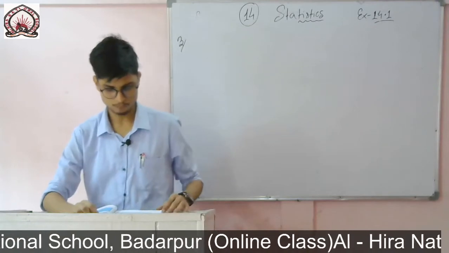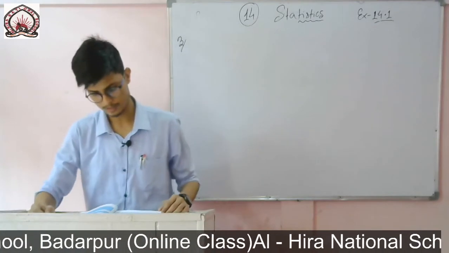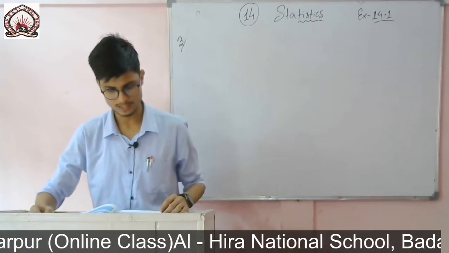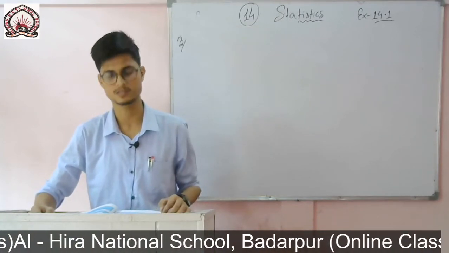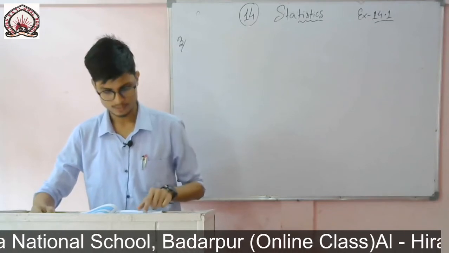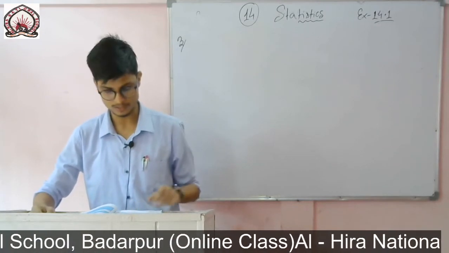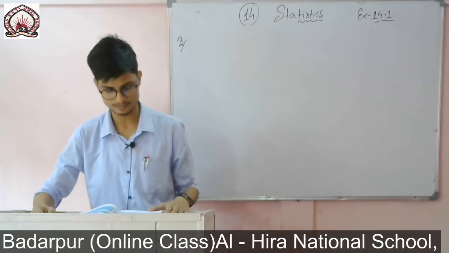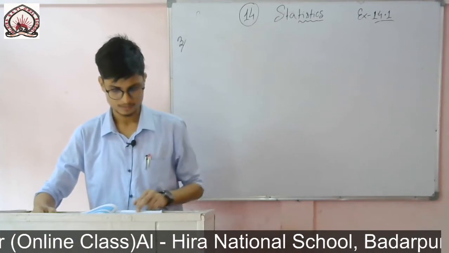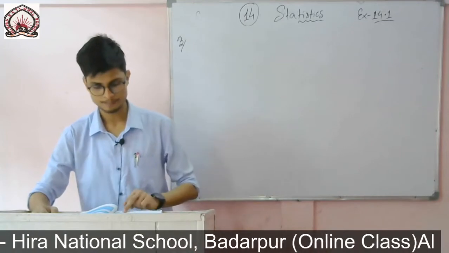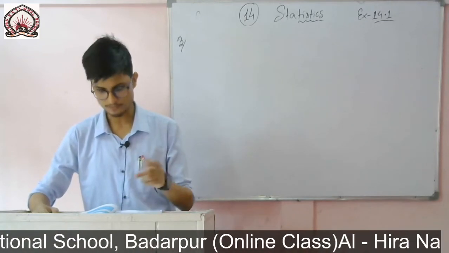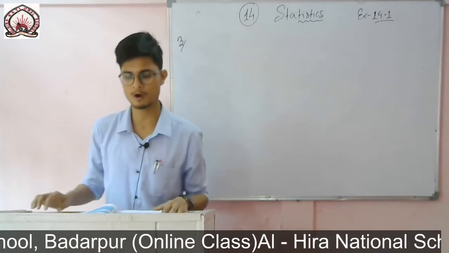The question is: the following distribution shows the daily pocket allowance of children of a locality. The mean pocket allowance is rupees 18. The question is to find the missing frequency. In the table, the intervals are given as 11 to 13, 13 to 15, 15 to 17, and so on. In the next line, the number of children, that is the frequency, is given as 7, 6, 9, 13, and then f, then again 5 and 4. So the question is to find the value of f.